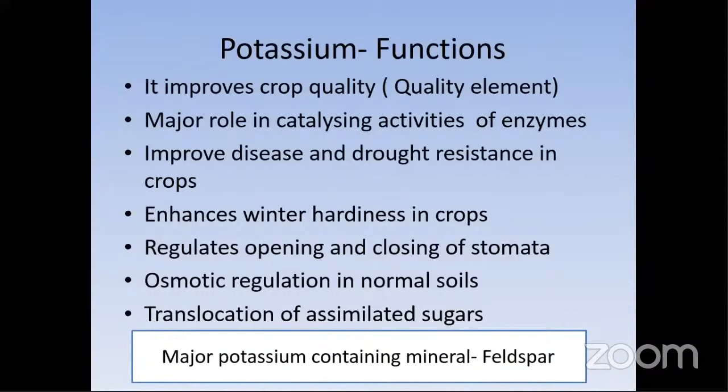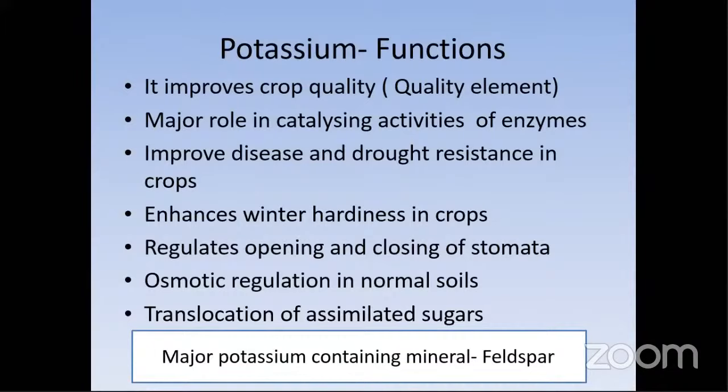As I mentioned in the previous video, it gives drought resistance. At the same time, it enhances winter hardiness also, regulates the opening and closing of stomata, and osmoregulation in normal soils, and translocation of assimilated sugars.